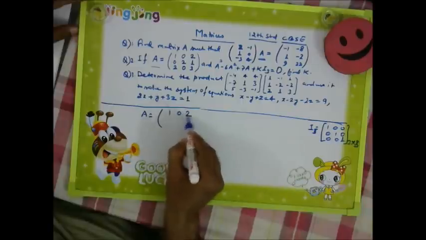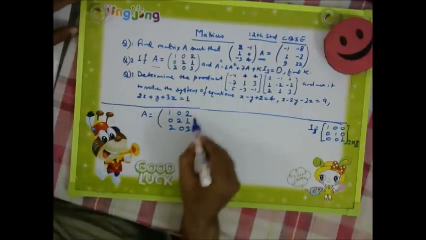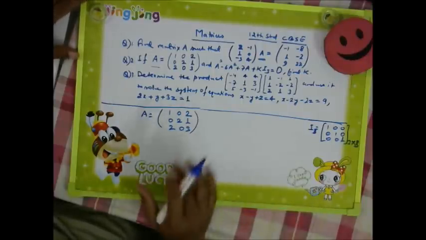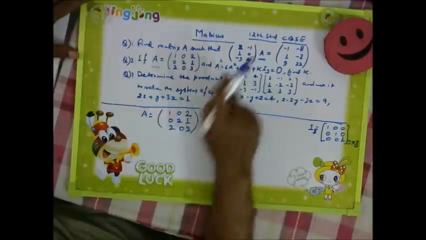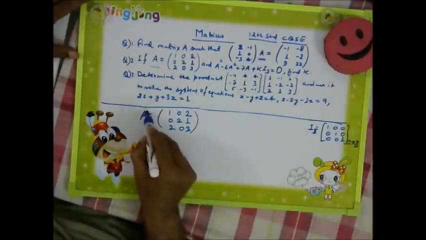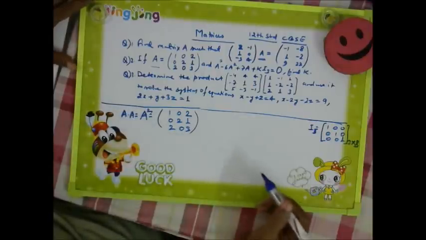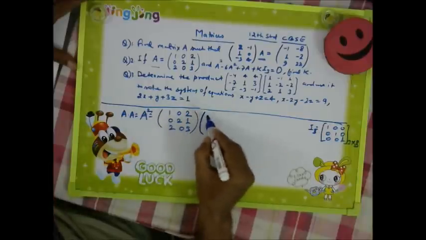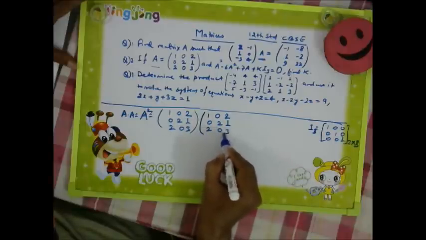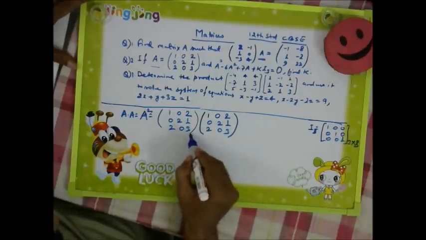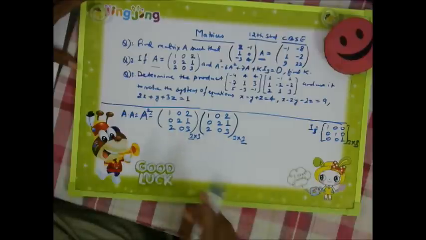1 0 2, 0 2 1 and 2 0 3. If this A matrix is given to us and we want to find A square, so first we will find A square, which is A into A. It means we need to multiply with the same matrix 1 0 2, 0 2 1 and 2 0 3. It is 3 into 3 and it is also 3 into 3. So our result will be 3 into 3.